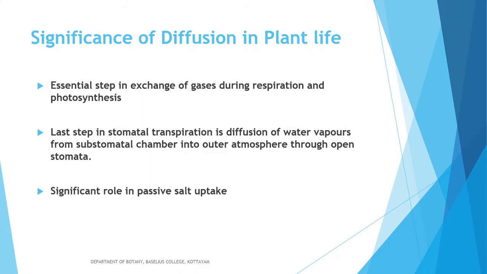Now we are going to learn the significance of diffusion in plant system. In plants, diffusion takes place in some important physical processes like respiration and photosynthesis. We all know the essential step in exchange of gases during respiration and photosynthesis is simple diffusion. Here gaseous exchange during respiration and photosynthesis takes place by the process of simple diffusion.